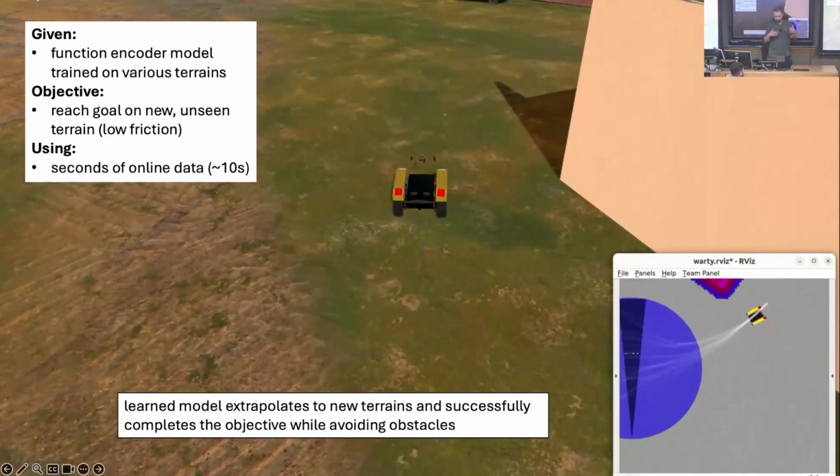If the model is wrong, say if you assume that there's too much friction or if you have too much mismatch, the robot would overshoot or collide with the buildings. But here the model is adapted to the low friction surface, and so the controller successfully completes the maneuver.